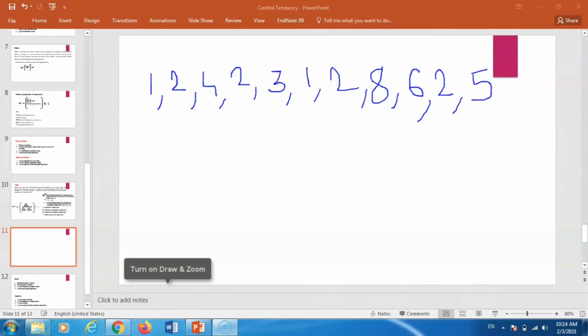So this is ungrouped data, and with the help of observation alone you can determine which is the mode of this ungrouped data.